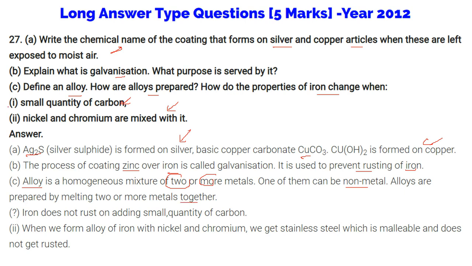And because of these, the iron does not rust on adding small quantity of carbon. That is why iron is mixed. When we form alloy of this nickel and chromium, we get stainless steel, which is malleable and it does not get rusted.